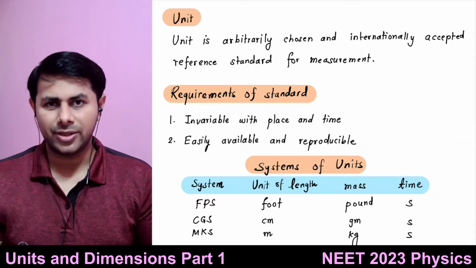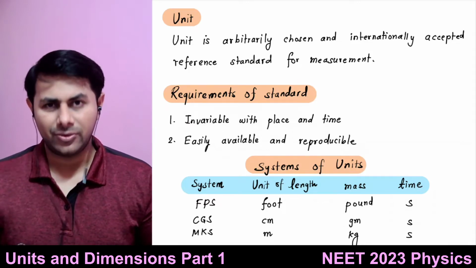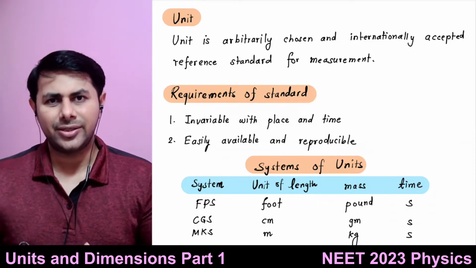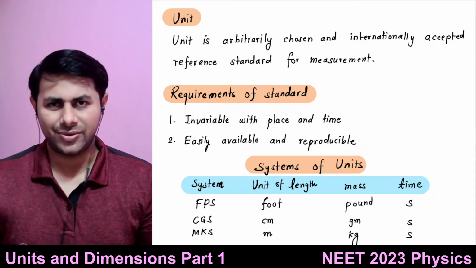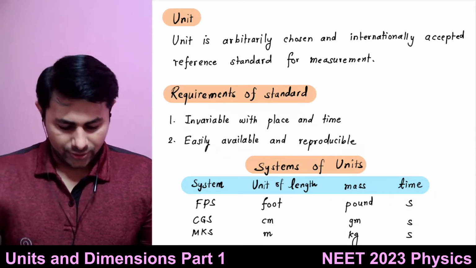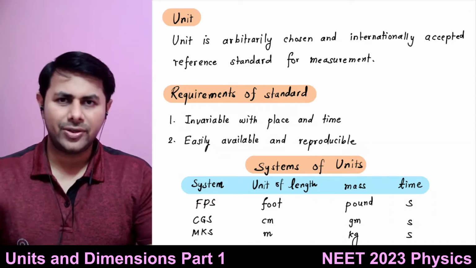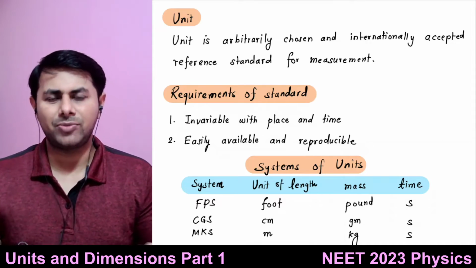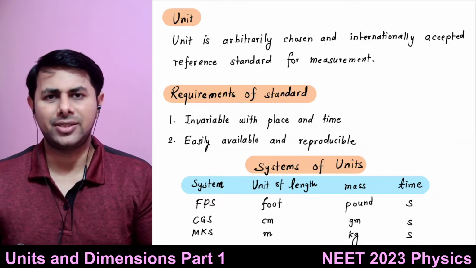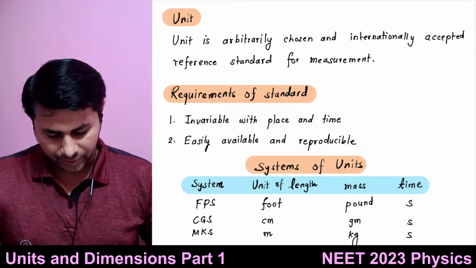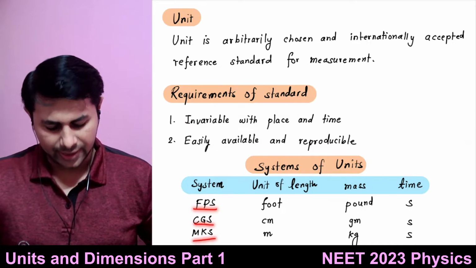if you know their units, then all the other physical quantities that come in mechanics, their units you can figure out. So from the units of length, mass, and time, different parts of the world had different systems of units. Those systems were FPS, CGS, and MKS.